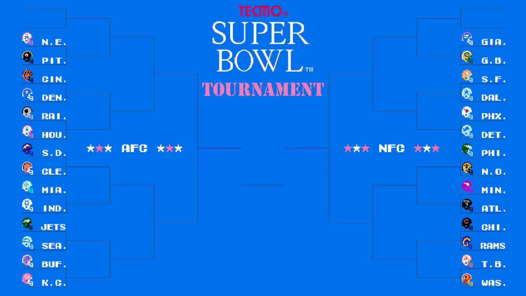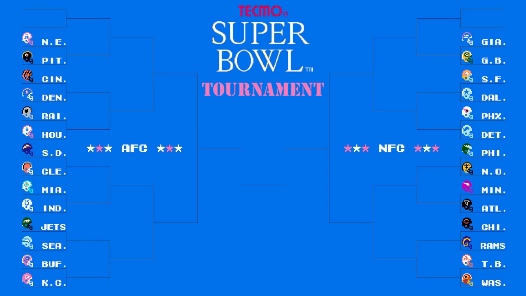The way I set this up, similar to what we've done with simulations in the past, is I put the list of AFC teams in a random list generator and generated the matchups that way. The only thing that I tried to make sure of, and was like 99% possible, was to ensure that teams from the same division did not play each other in the first round. So that was what went into generating the list.